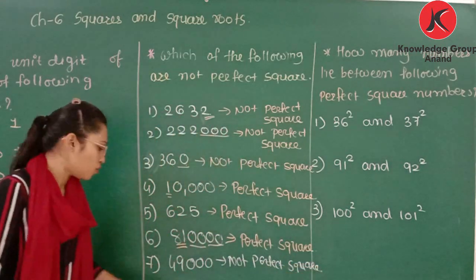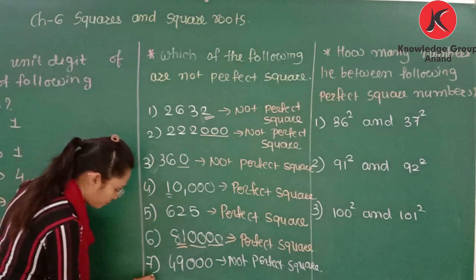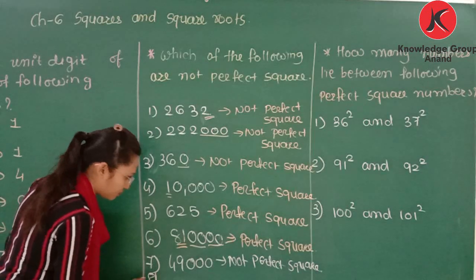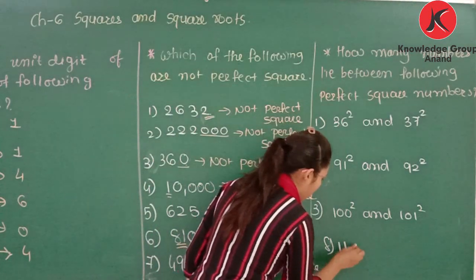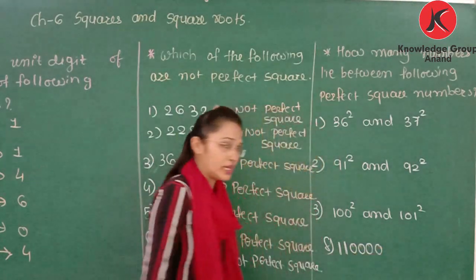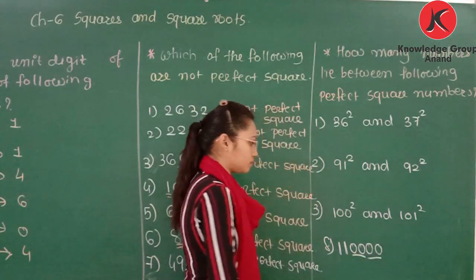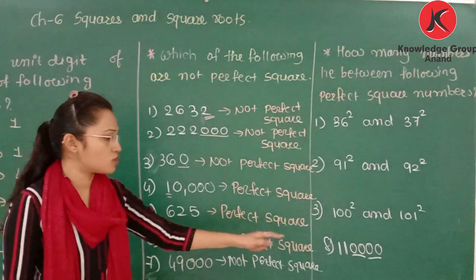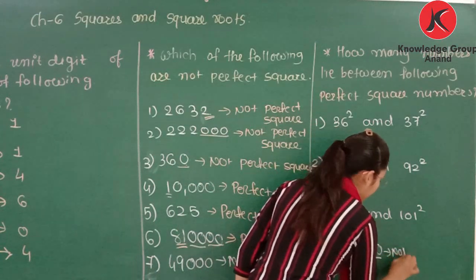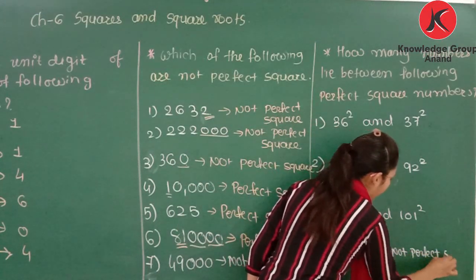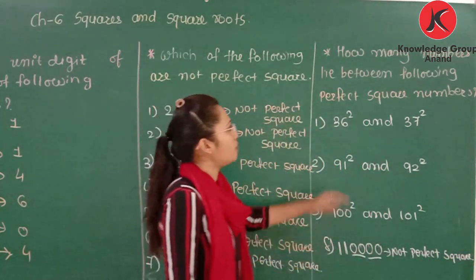You need to have the number and the zeros all be perfect squares. Again, for example, we will take one more example. It can be 1 1. So, is this a perfect square? No. Why? Because the number of zeros is even, but 11 is not a perfect square, so it is not a perfect square. Clear?